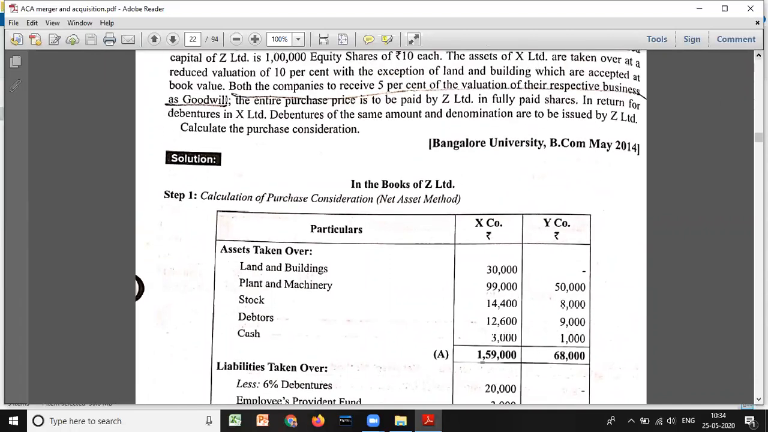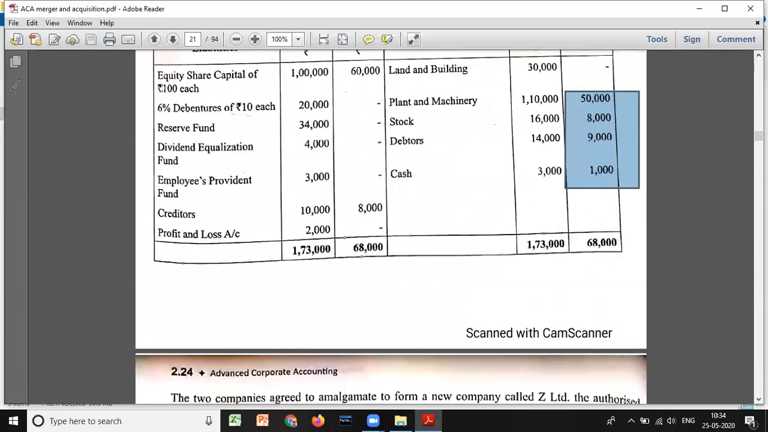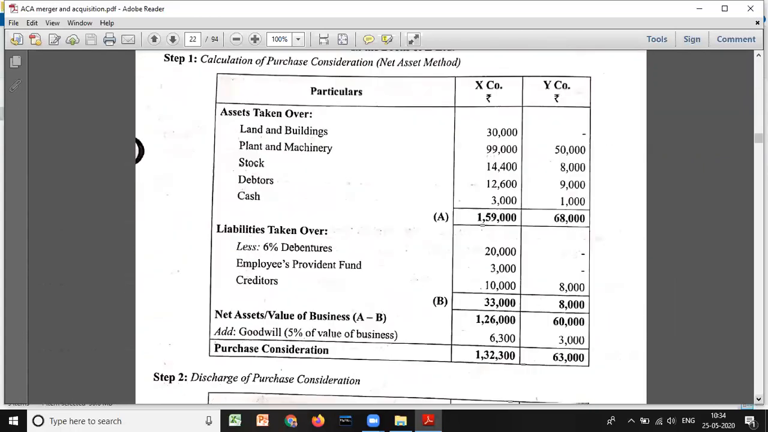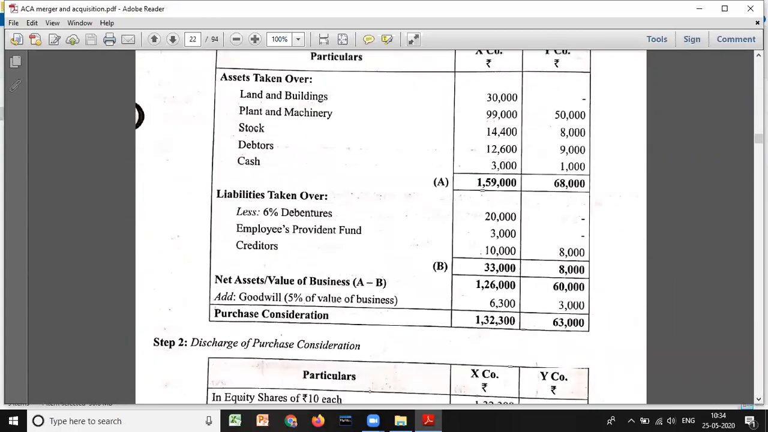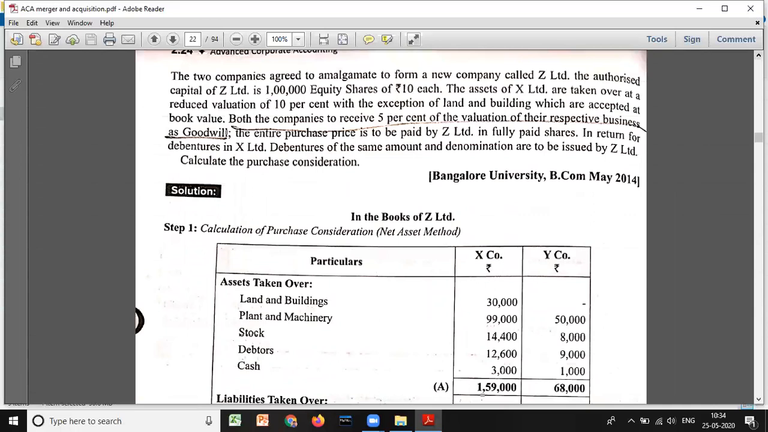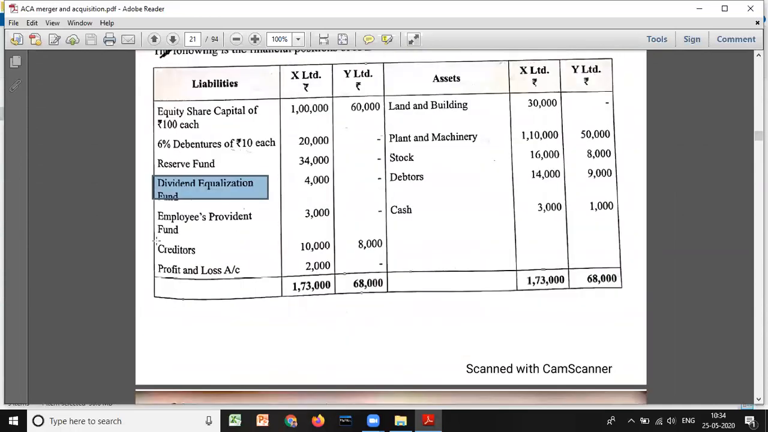And we'll go to liabilities. So liabilities, what they have given, look at here. Equity share, it is a capital. This is not a liability, you should ignore. Dividend equalization fund is not a liability, you should ignore. But employee provident fund is a liability, so you should take 3,000. Okay, they have not given fair value, so you have to take book value. Okay, and creditors is a liability we need to take.